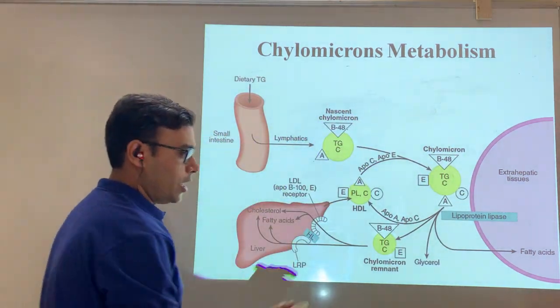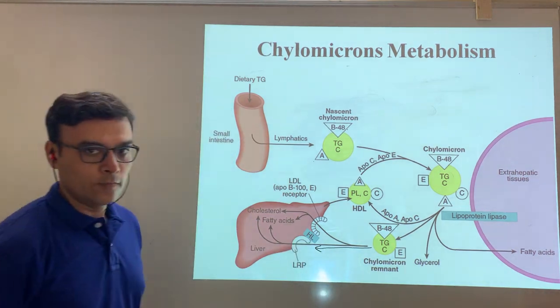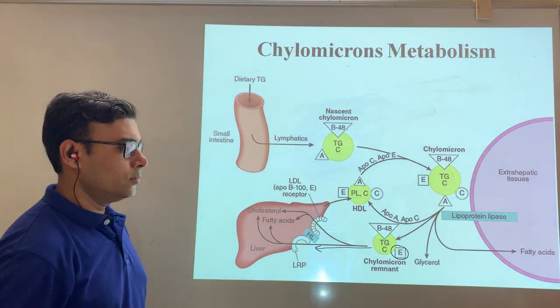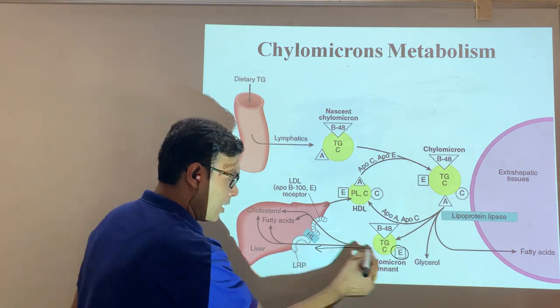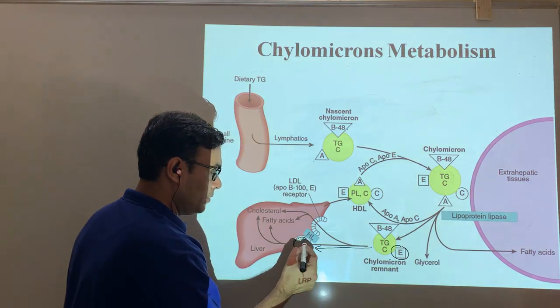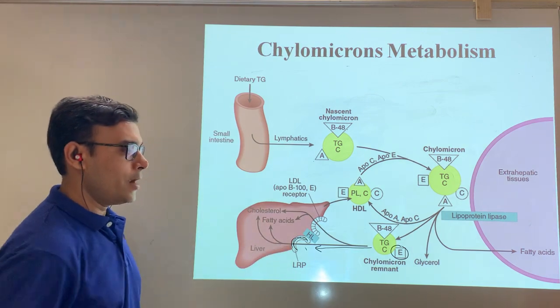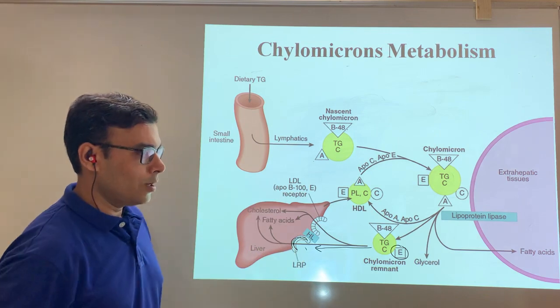These two molecules will help the chylomicron to get internalized into the liver. Here, ApoE will act as a ligand, and through that ligand, the chylomicron will bind with the receptor which is attached on the liver, and it gets internalized, and thereafter the further metabolism of the chylomicron will happen.